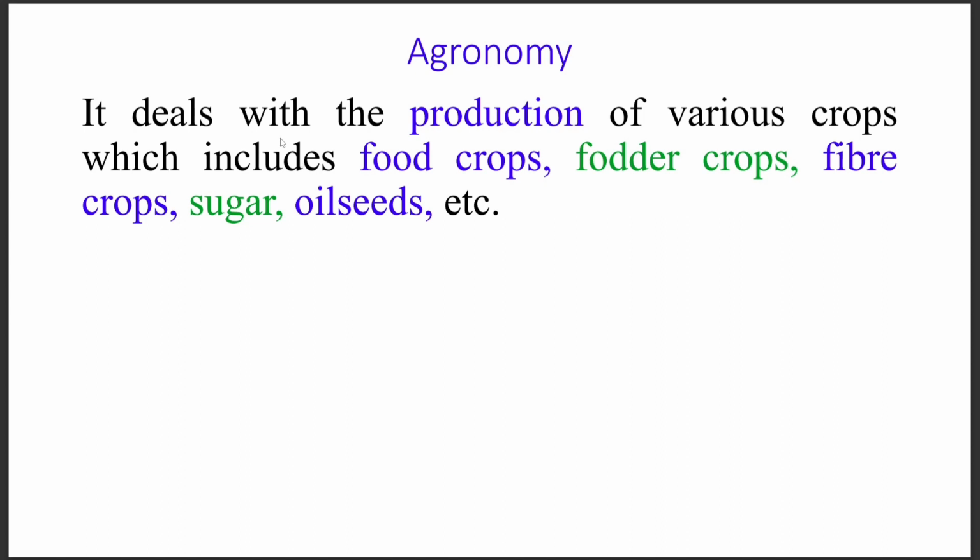Mainly they could be food crops or cereals like rice and wheat, fodder crops like maize and sorghum. We have fiber crops like cotton and jute, sugar crops like sugar beet and sugar cane. Oil seeds are also there, mainly groundnut.